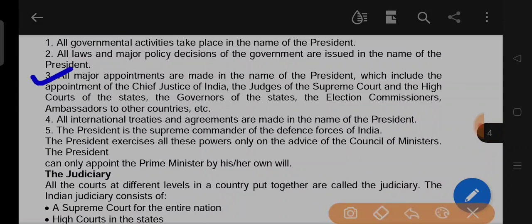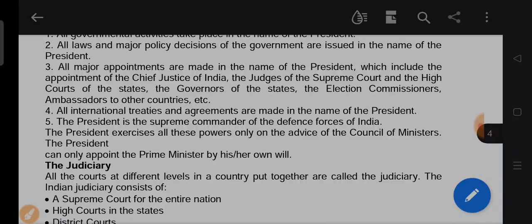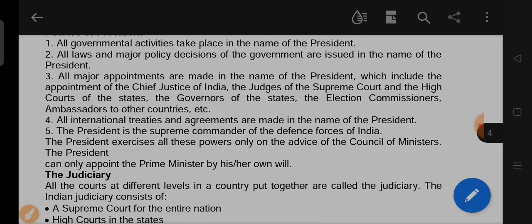All major appointments are made in the name of the president, which include the appointment of the Chief Justice of India, the judges of the Supreme Court and the High Court of the state, the governors of the state, the election commissioners, ambassadors of the other countries. We have to write down this heading, this point on a fair notebook.